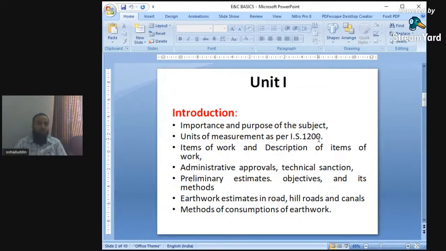How much is the quantity of filling to be carried out in roads, canals or highways, or what is the cutting? We will study this in earthwork estimates in roads, hill roads and canals. Next, again in the same way, methods of computation of earthwork.